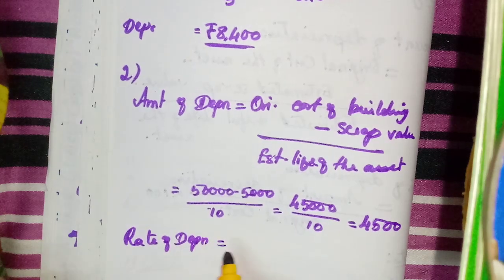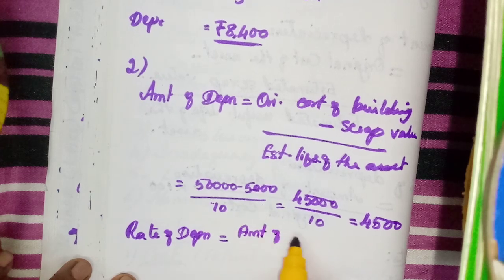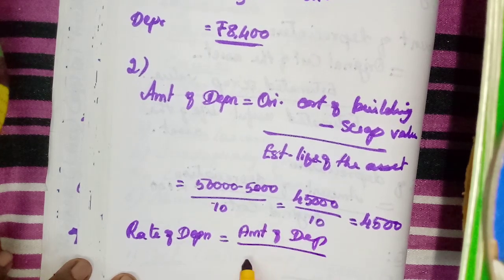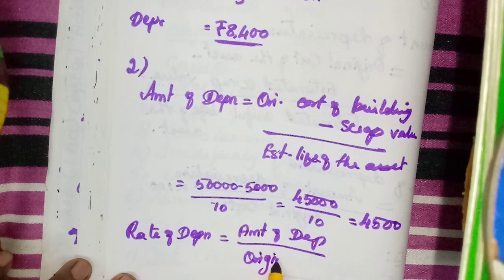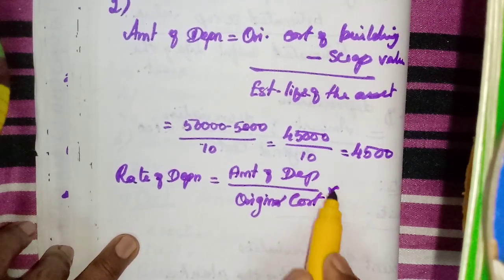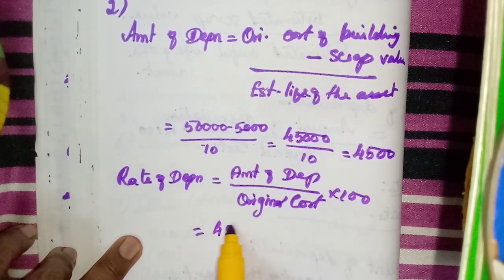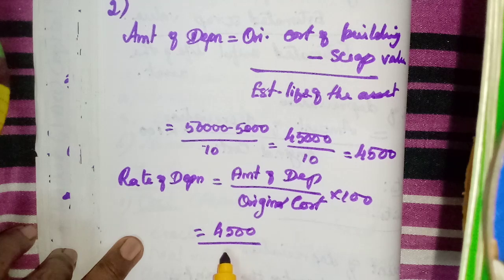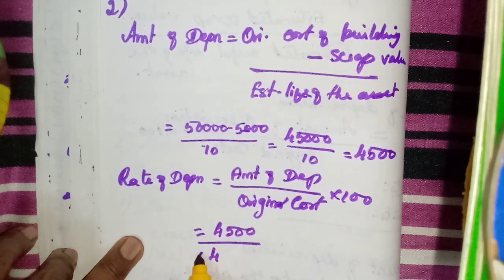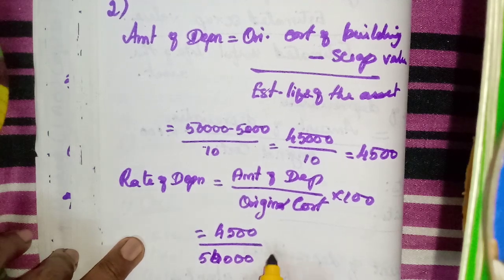Then the rate of depreciation, you write fully. Rate of depreciation is amount of depreciation divided by original cost into 100. What is the amount of depreciation? 4,500. Original cost 50,000, isn't it?